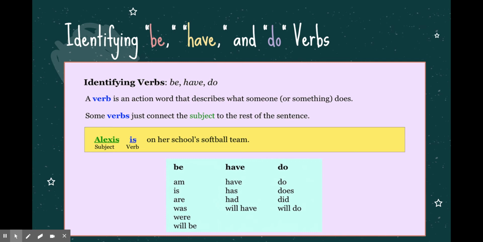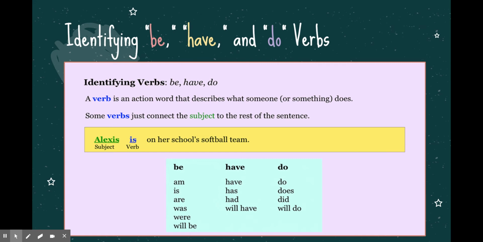So in this case, instead of saying that Alexis plays on her school's softball team, we would just say Alexis is on her school's softball team. To our ear, they sound a little different, but in our mind, those two sentences translate the exact same way. So this chart right here is how you would conjugate these words. So in the left column, we have the word be, and that can be conjugated in different ways. Depending on what your subject is, you might see that as am, is, are, was, were, or will be.